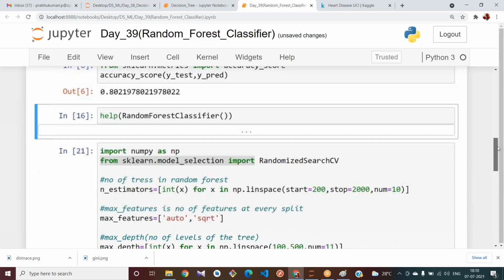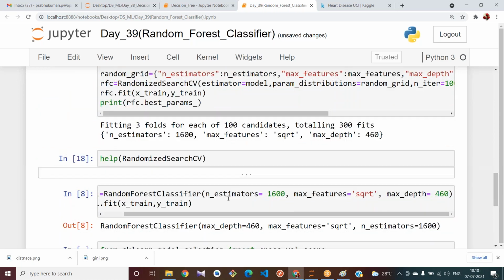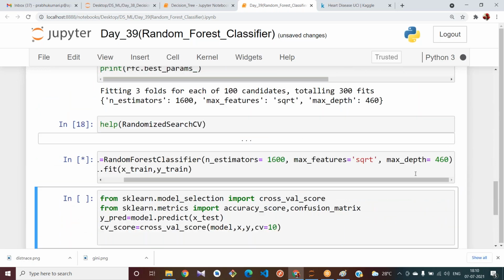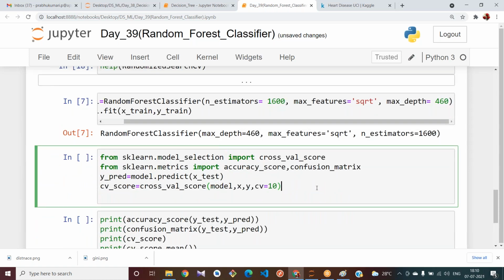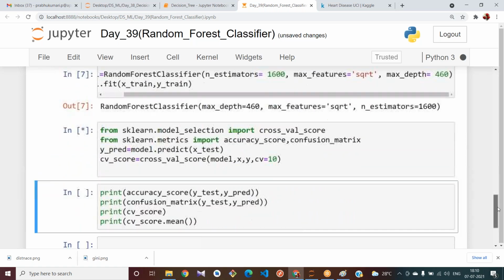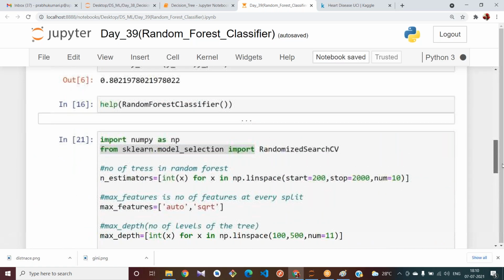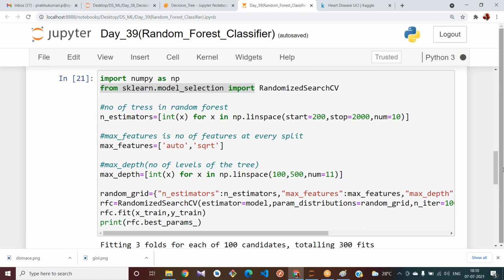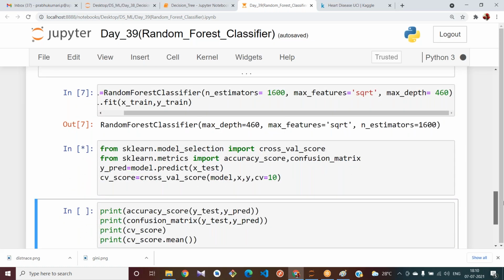See, for every random state value, my value has decreased here. I have this randomized search CV, but it takes some time. That is why I'm not doing that.